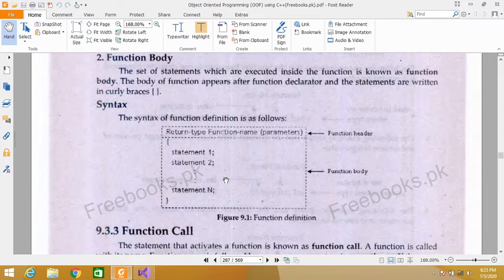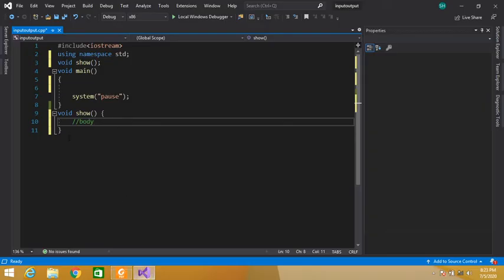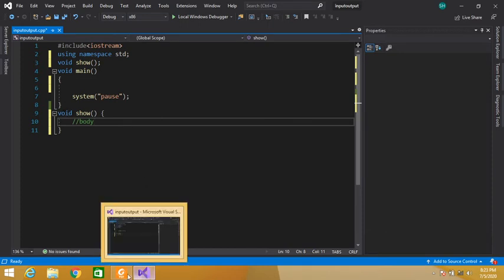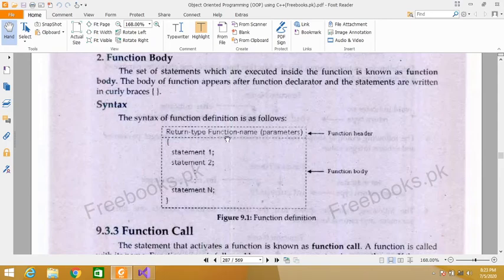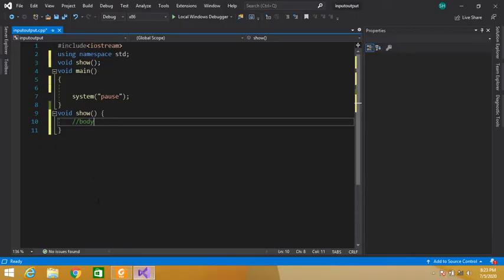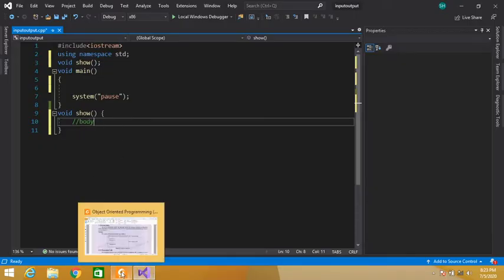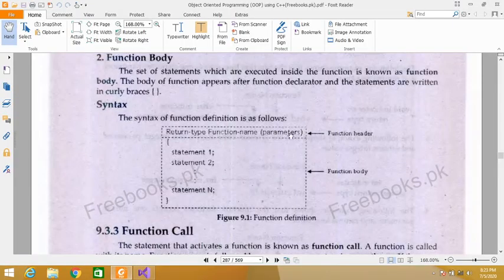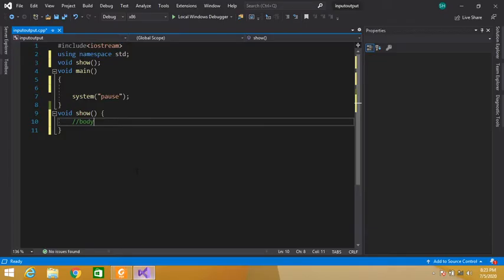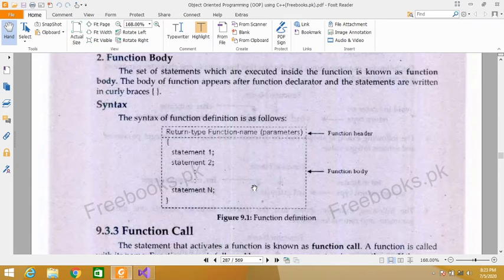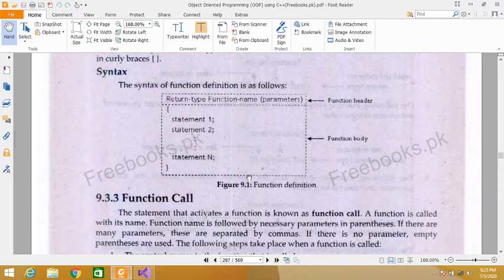So the syntax of function definition is as follows: return type. So I have written return type void. It means this function returns nothing. Then function name. So the name of my function is show, and then in parentheses parameter. This function accepts no parameter. So this is the syntax of function definition.